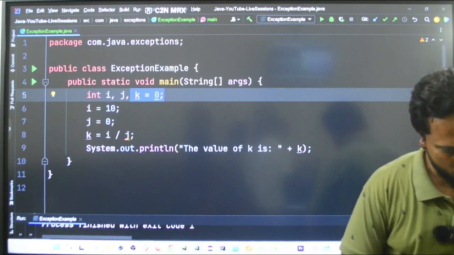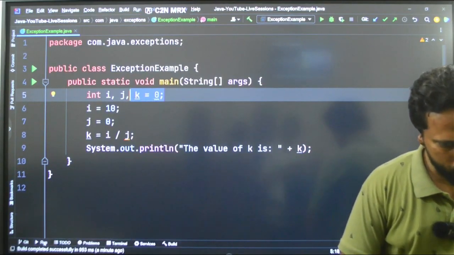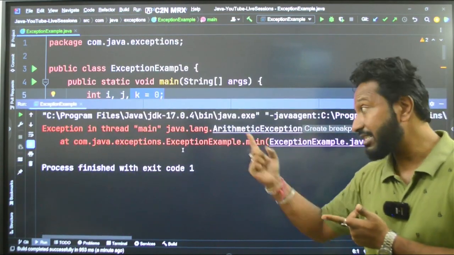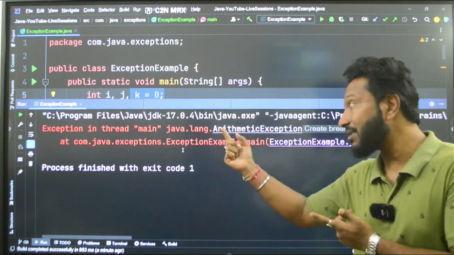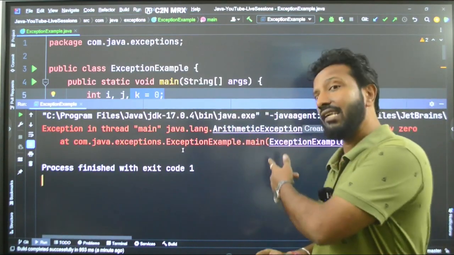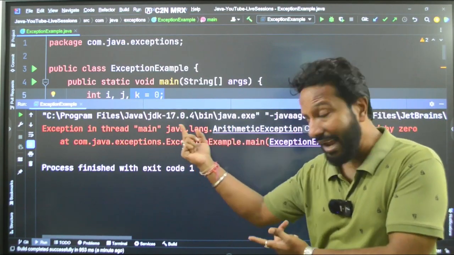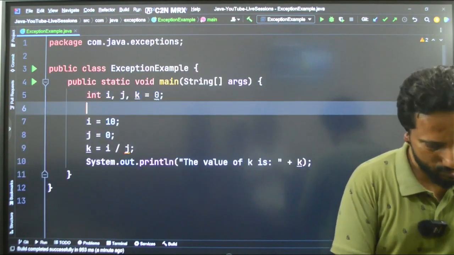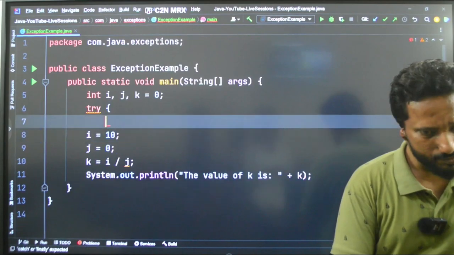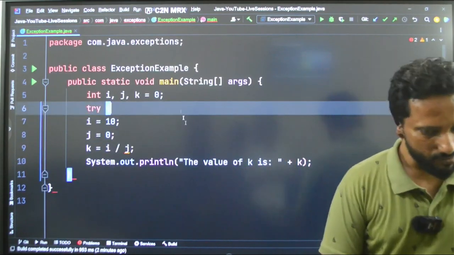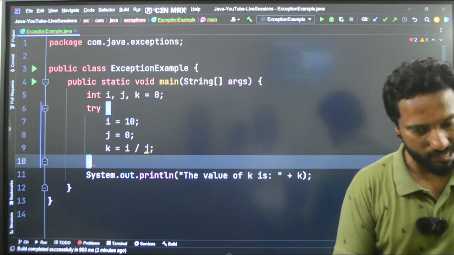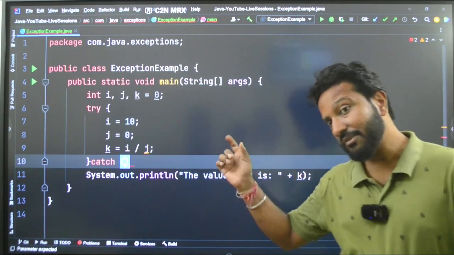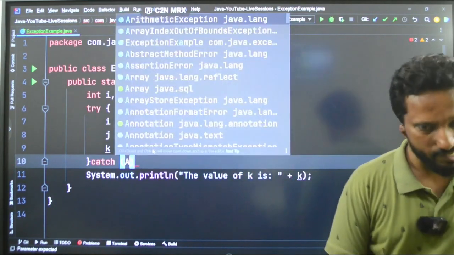What is the exception, by the way? It is this part, the ArithmeticException. Remember this. This is actually a class. java.lang.ArithmeticException is a class in the package java.lang. And how to handle that? It says: try to do something. If there is any problem in the code that you have written, then catch it in the catch block. What was the exception that we got? We got ArithmeticException.